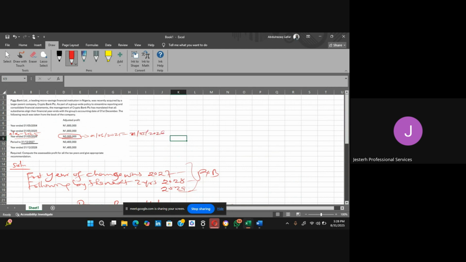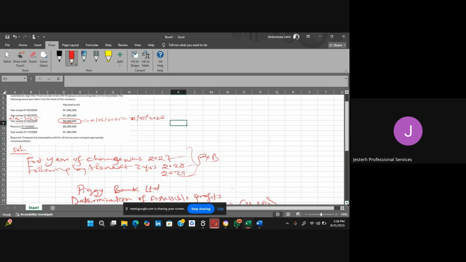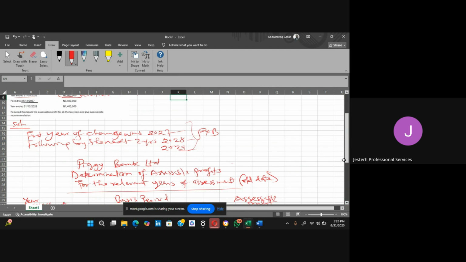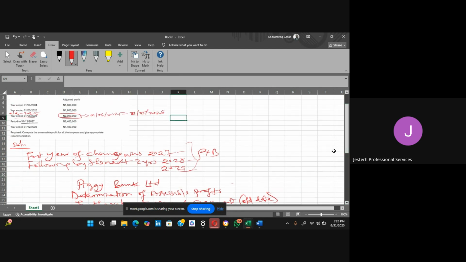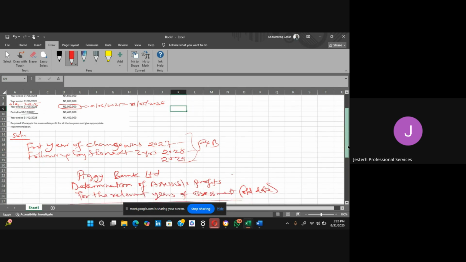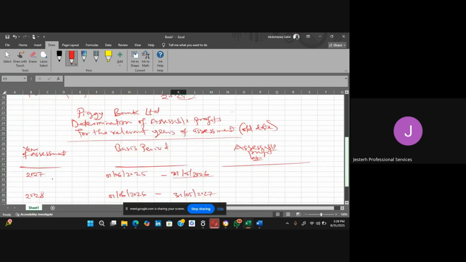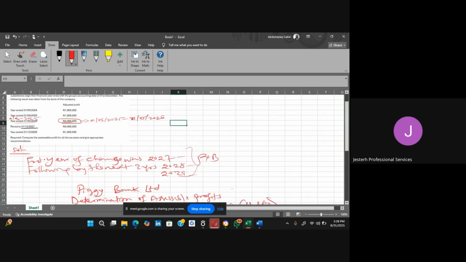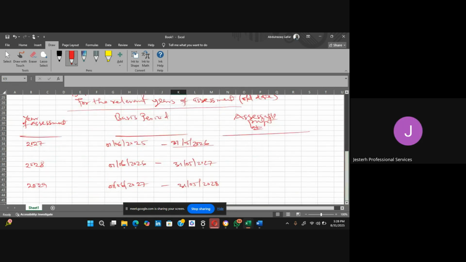2026. So we don't need to stress ourselves on any computation at all. What we just need to do was to pick this particular figure. Are you getting my point now? Because this accounting date that we are looking for, this period that you are looking for, everything is here. So there is no need for us to say that we want to correct anything. Are you getting it now? So we just take it as 2 million.